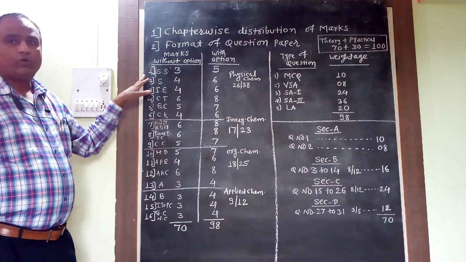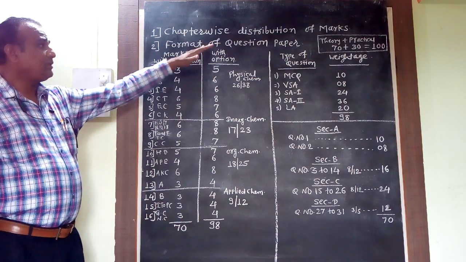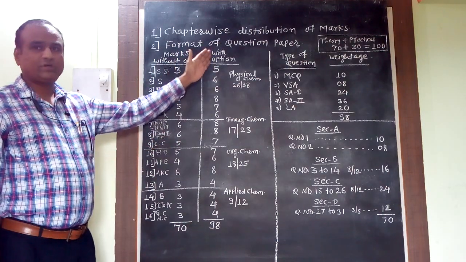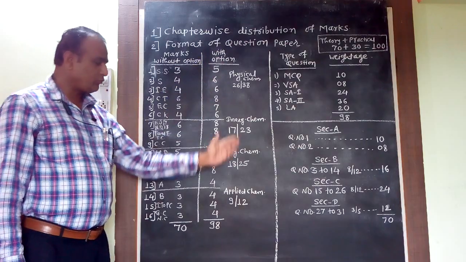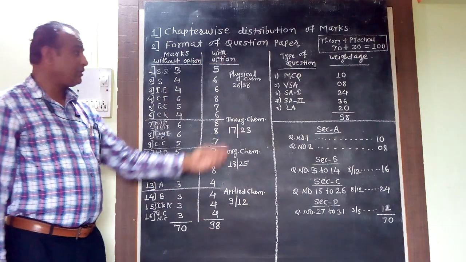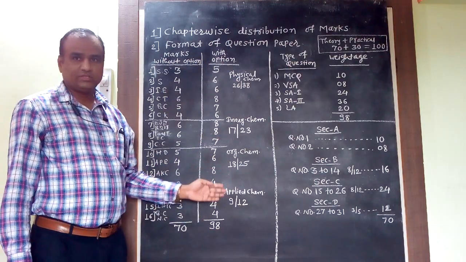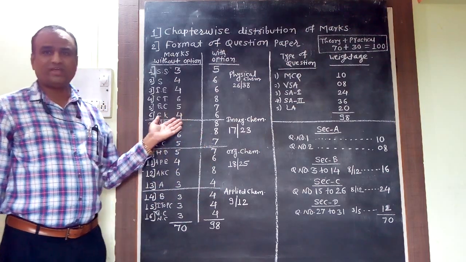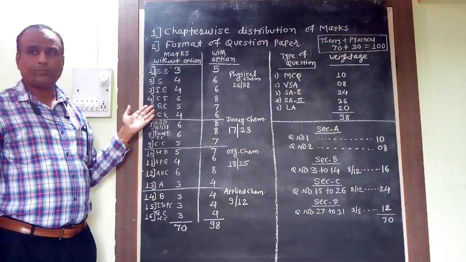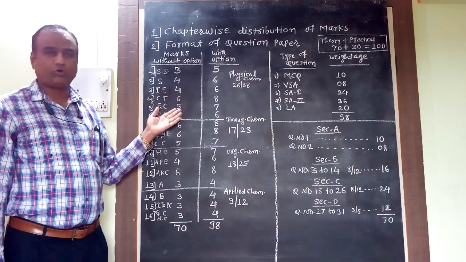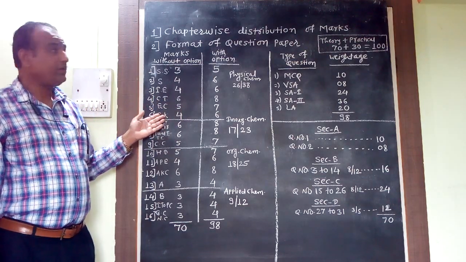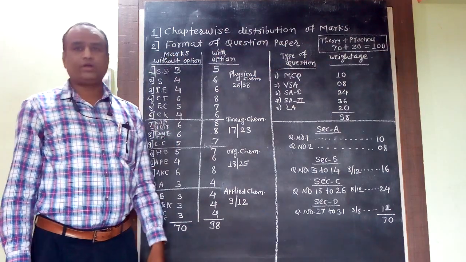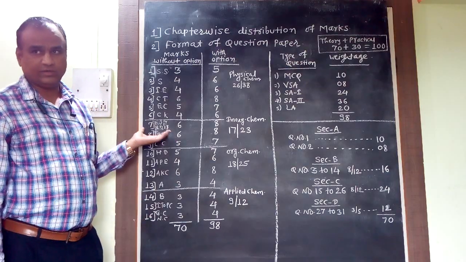So now you are familiar with the chapter-wise distribution of marks for each and every topic, with both types of marks, with option and without option. And as I told, there are 4 sections, so each section has how much weightage of marks, that is also now familiar. When you are preparing for your board exam, now you are familiar with the weightage of the topics, and accordingly you can prepare for the board exam. Okay, now the second, format of the question paper for your upcoming board exam 2021.